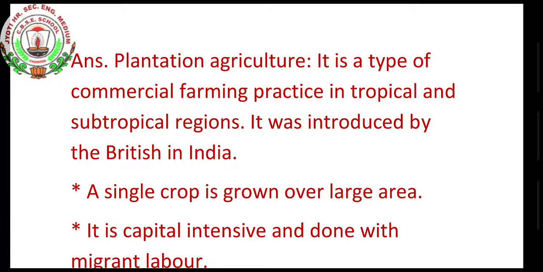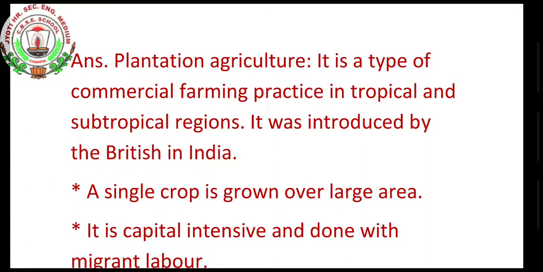When a piece of land is there, a single crop can be grown, or multiple crops can be grown. Suppose at Rabi crops time the Rabi crops will be sown, at Kharif crop time the Kharif crops. But here a single crop is grown over a large area. Suppose if it is rice, the full area will be rice. But we are talking about the commercial. Commercial means cotton, coffee, jute. These are commercial farming, and they practice a single crop grown over a large area.